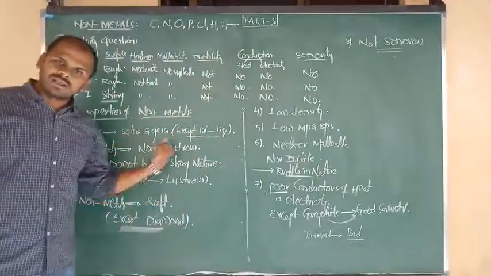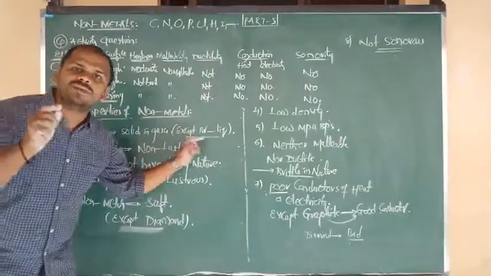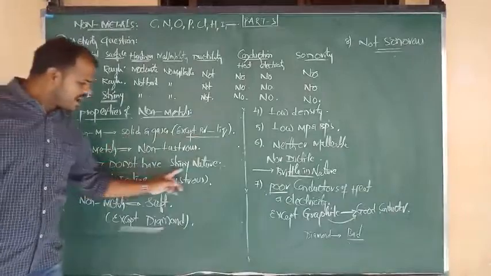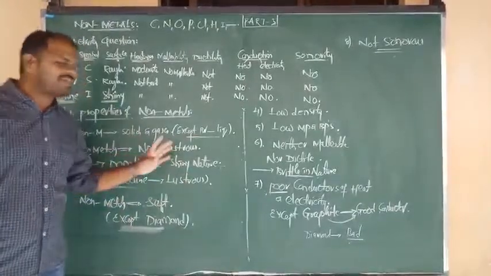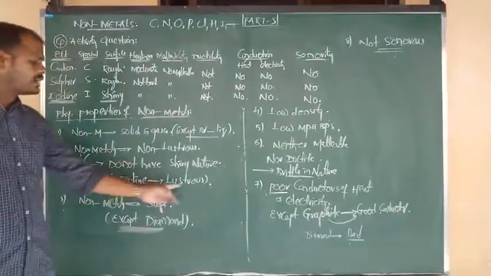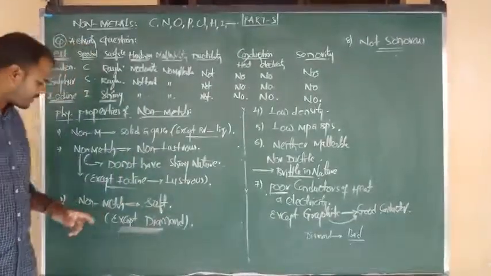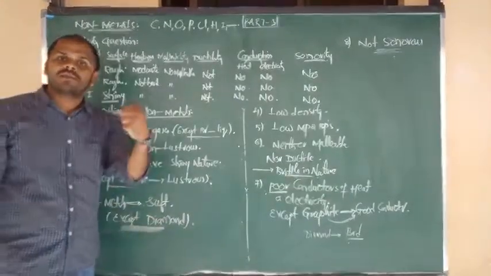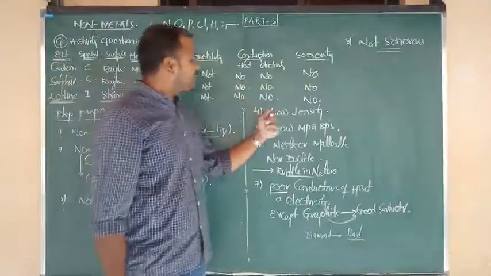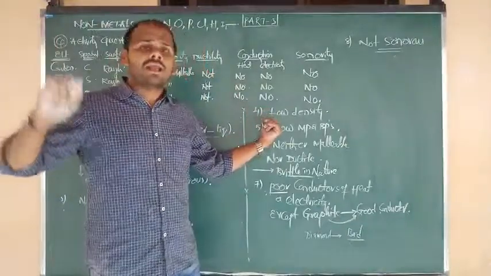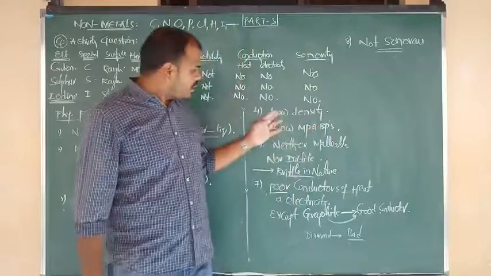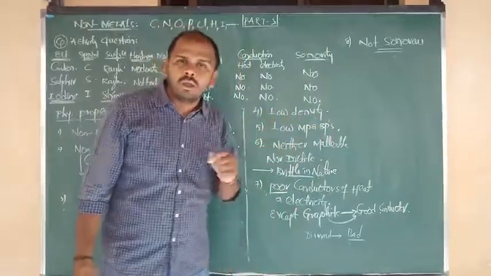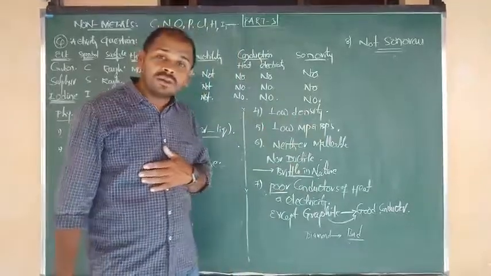Most of the non-metals are solids and gases except bromine, because it is a liquid non-metal. Non-metals do not have a shining surface, that means they are non-lustrous, but except iodine, it has a shining, lustrous character. All the non-metals are soft in nature except, as I told you, diamond. Diamond contains hard C-C covalent bonds. Metals have high density, non-metals have low density. Due to low density of non-metals, they have low melting and boiling points.